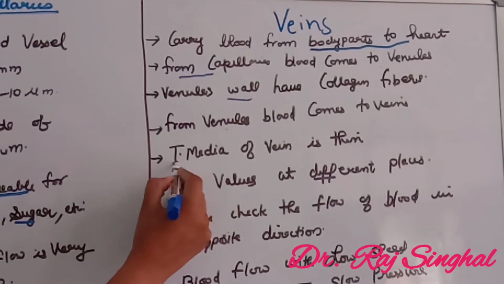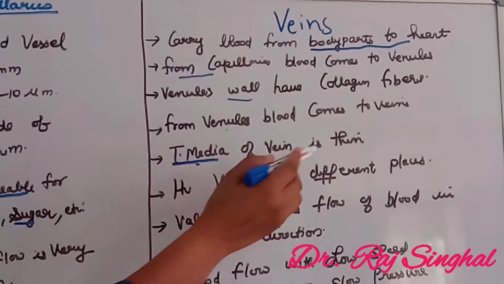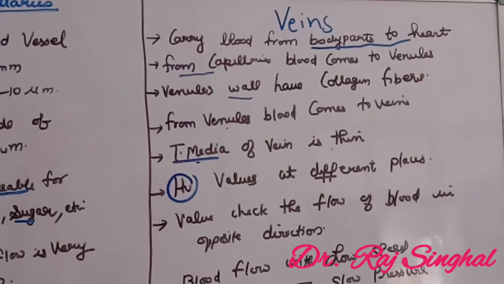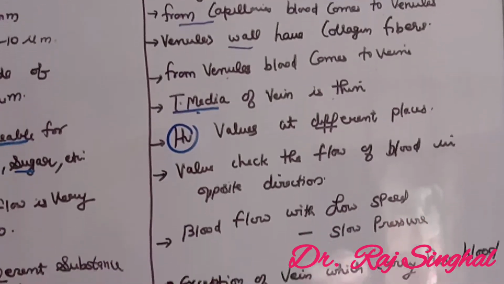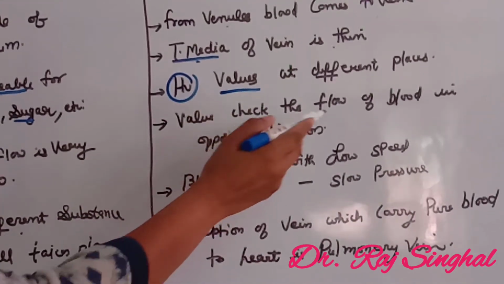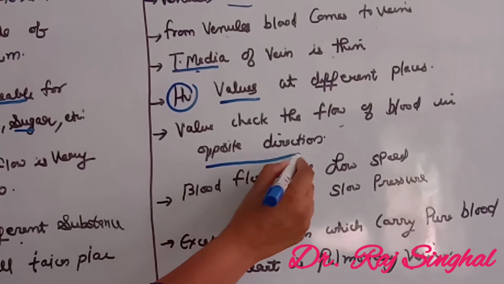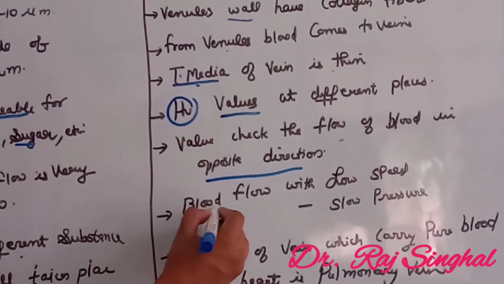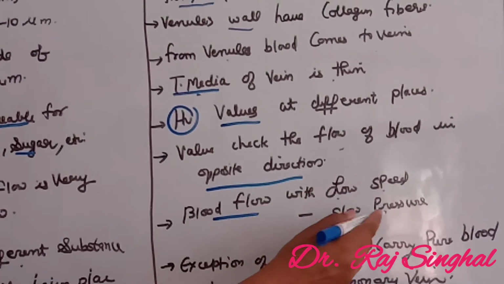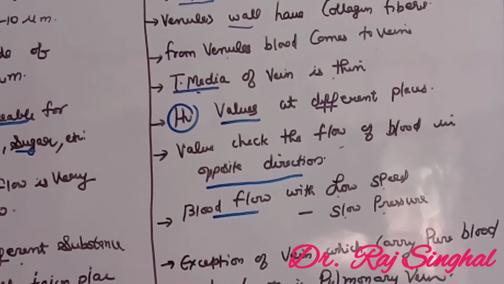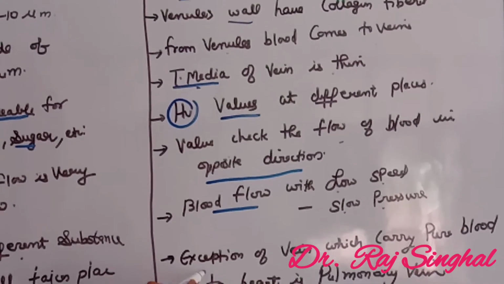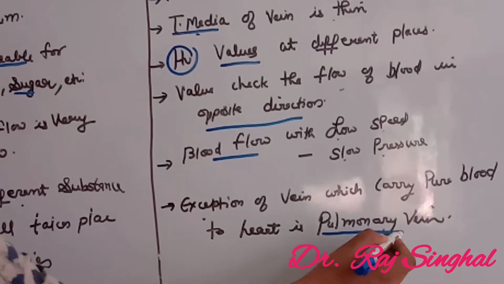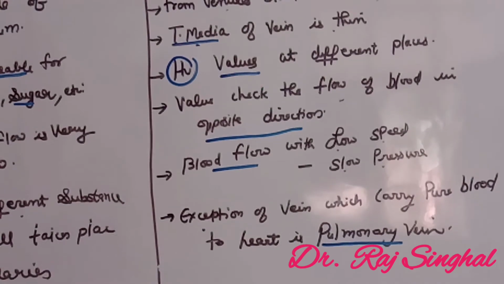In veins, tunica media, that is the middle layer, is thin. The important difference between arteries and veins is that veins have valves at different places which check the flow of blood in the opposite direction. The blood flows in veins with low speed and low pressure. However, there is an exception. Veins generally carry impure blood, but the pulmonary vein is an exception which carries pure blood to the heart.